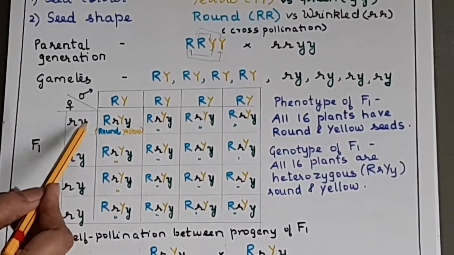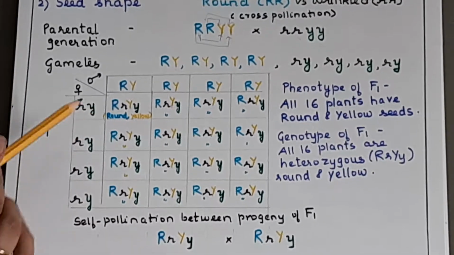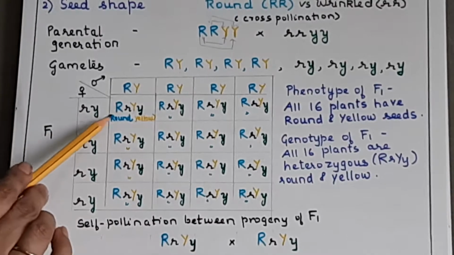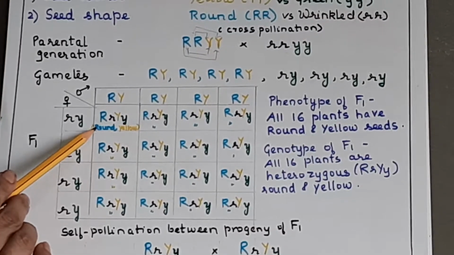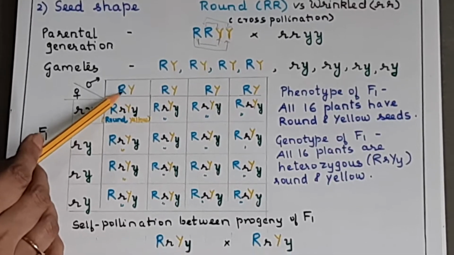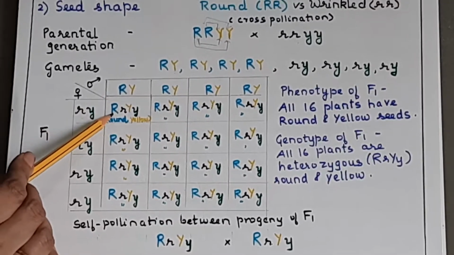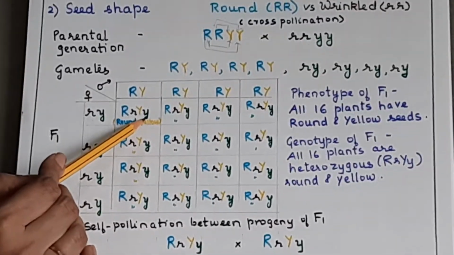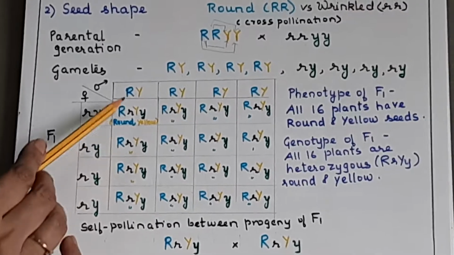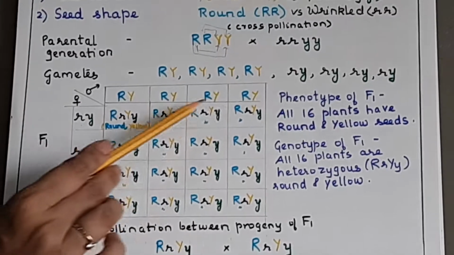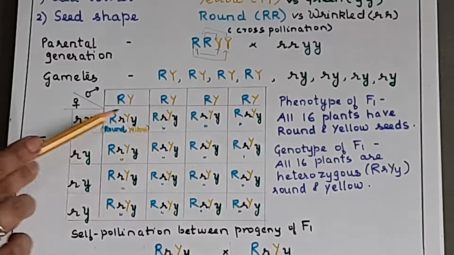Now the R's should be together and Y should be together. Okay, when you are writing the outcome between this and this, the R should be written together and Y should be written together, and if there is a dominant allele, that has to come first. So now here this is capital, so capital R will come first, followed by small r, capital Y followed by small y. Okay, same way you write for this, capital R, capital Y, small y. Now if you observe in these 16 boxes, all are the same.